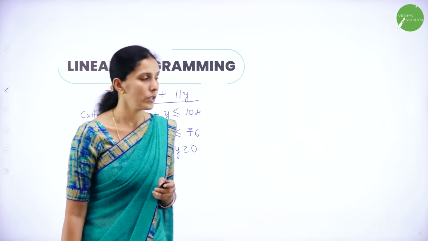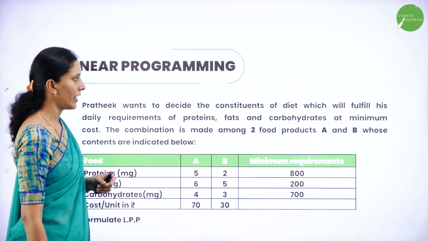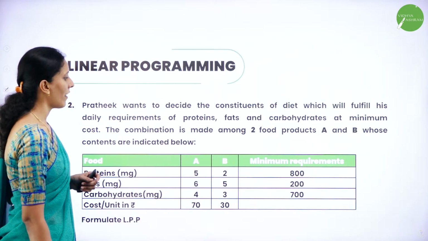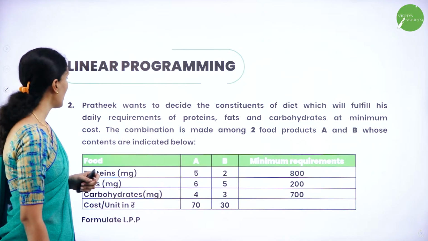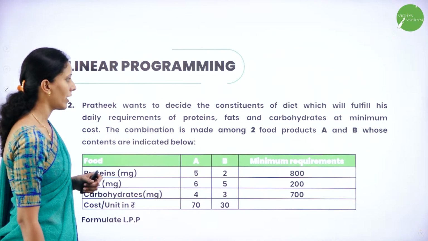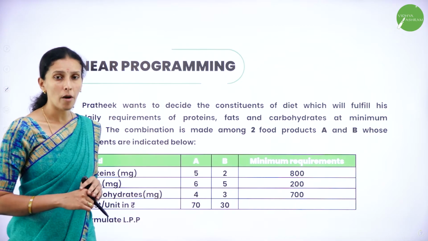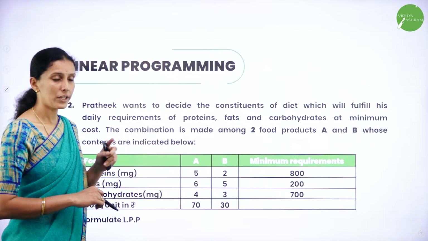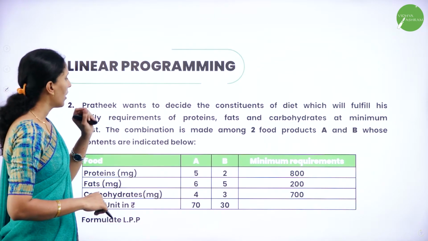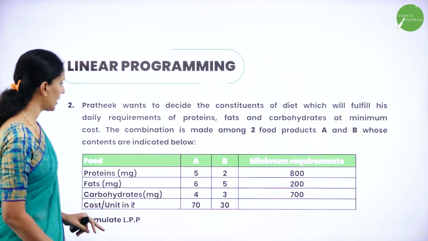Let's look at one more question now. Prateek wants to decide the constituents of a diet which will fulfill his daily requirements of proteins, fats, carbohydrates at minimum cost. The combination is made among two food products A and B whose contents are indicated below. He has to form a diet with two products. One is product A and another one is product B. And the requirements of protein, fats and carbohydrates are given in the table.